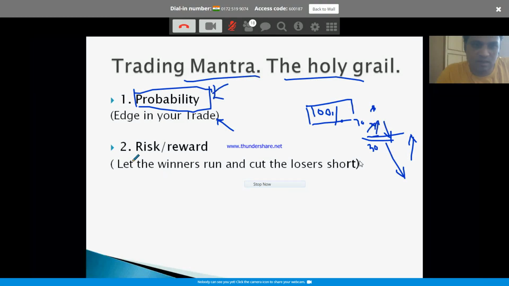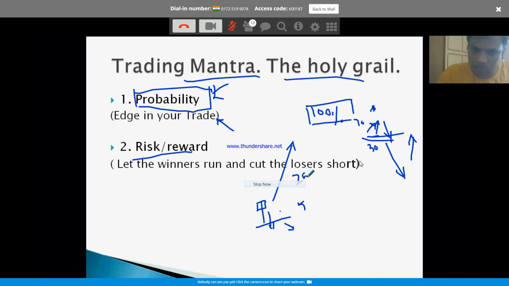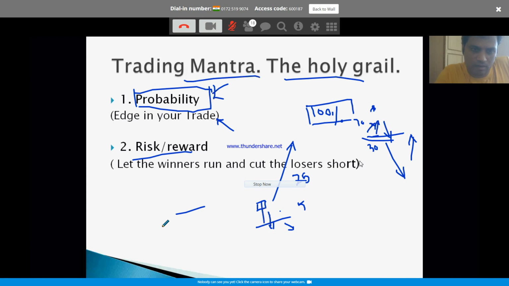The second thing is risk reward. Now we looked at the hammer or whatever, anything you look at. What is the advantage there? Your risk is very small here. If it breaks down, you will exit here. The risk is only this much, but the reward is higher. So you lose only 5, and probably you will gain maybe 10, 15, 20, 25, doesn't matter. The higher the reward, the better. So when you are entering a trade, you should have a certain edge, a higher probability trade, and your risk reward should be in your favor. Only these two things matter more than anything else.